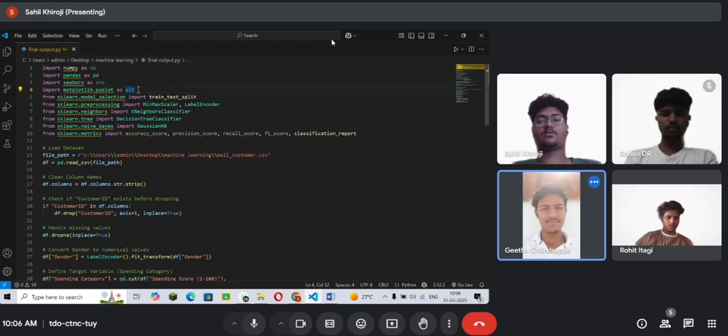And in the next line, it's file_path. Then df is equal to pd.read_csv(file_path). The file_path stores the location of the dataset on the user's system, and pd.read_csv reads the CSV file into a pandas data frame, allowing further data processing and analysis.